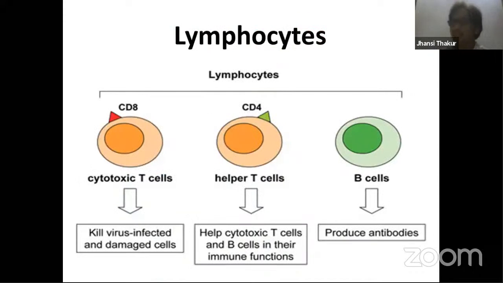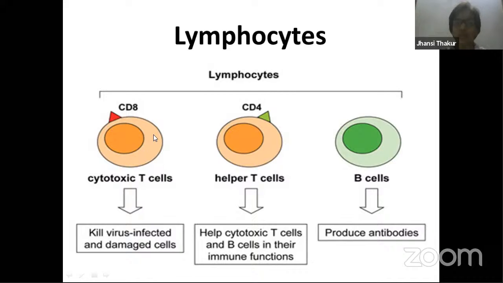Now lymphocytes. Lymphocytes are small WBCs. They don't have granules, that is why they are under agranulocytes. Lymphocytes are of two types: T lymphocytes and B lymphocytes. The B lymphocytes are the ones which produce those antibodies I showed you just now, and even 2 days back we studied about antibodies. T lymphocytes and B lymphocytes all take part in protection of our body. What is the difference between them and how they protect, you will study in detail next year in the lesson on immunology. Again, T lymphocytes are of two types.